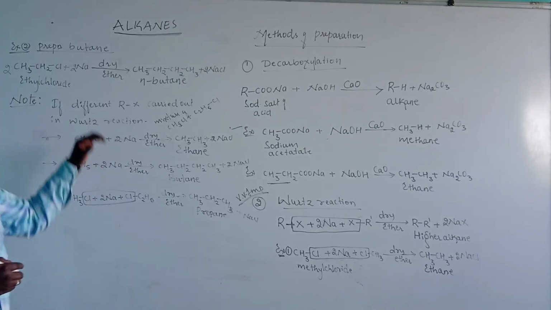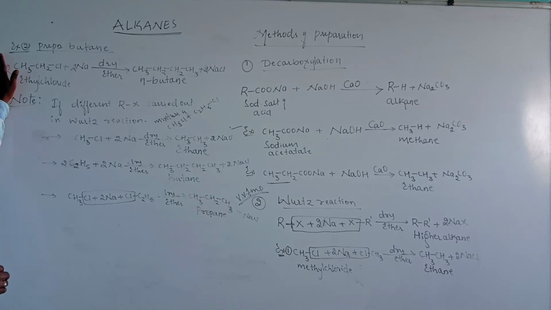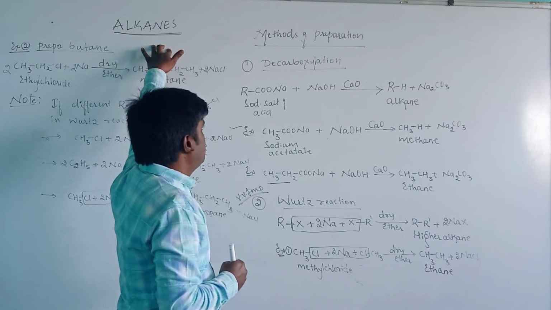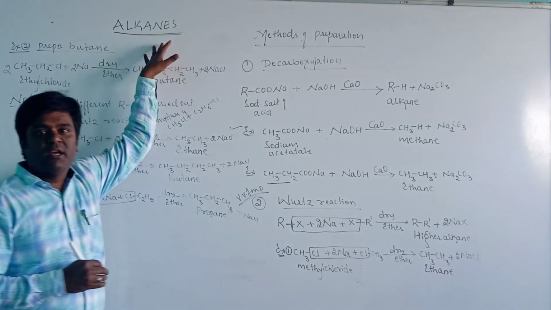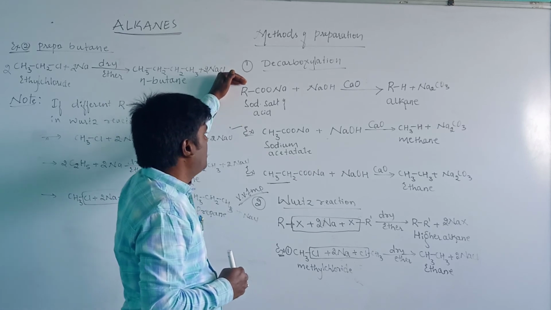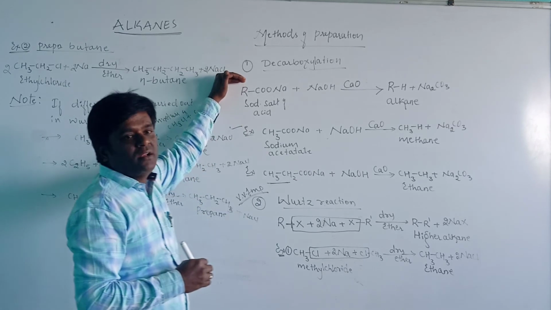First, we have seen the introduction. Alkanes are saturated aliphatic hydrocarbons containing carbon-carbon single bonds, and they are also known as paraffins. The general formula is CnH2n+2. For the methods of preparation, the first one we have seen is decarboxylation, the removal of carbon dioxide to form the alkane.